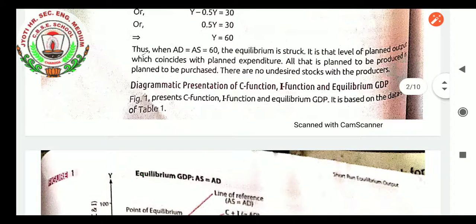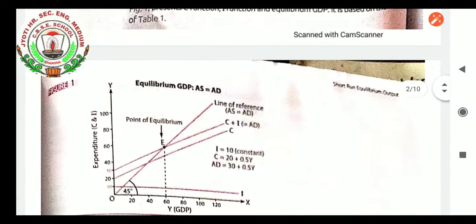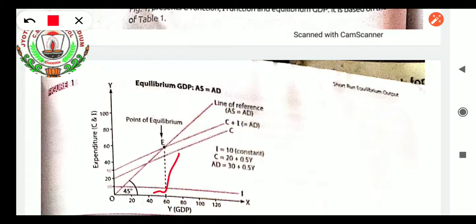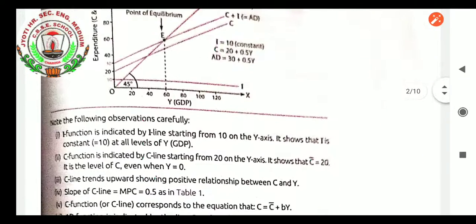Diagrammatic presentation of the C function, I function and equilibrium GDP: figure number 1 presents the C function, I function and equilibrium GDP. It is based on the data set of table number 1. Equilibrium GDP equals aggregate supply equals aggregate demand. It is a situation when equilibrium is struck. As per the calculation, it is struck when 60 is the income. At the 60 income, it matches with 60 as the aggregate expenditure, that is C plus I. So that is the level, students, at which the consumption will be getting.